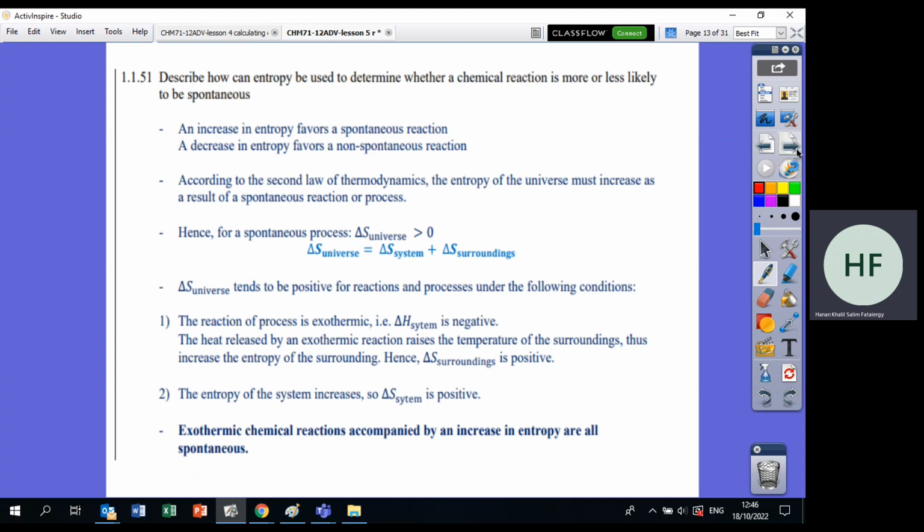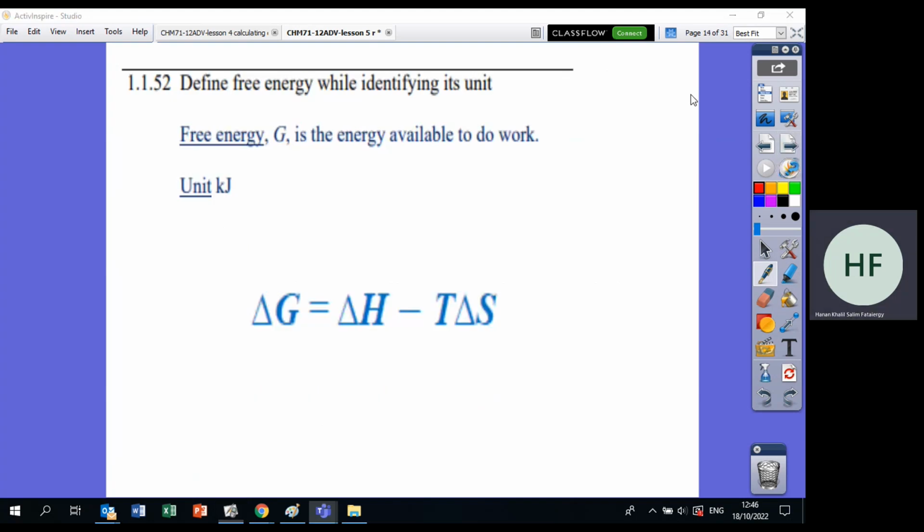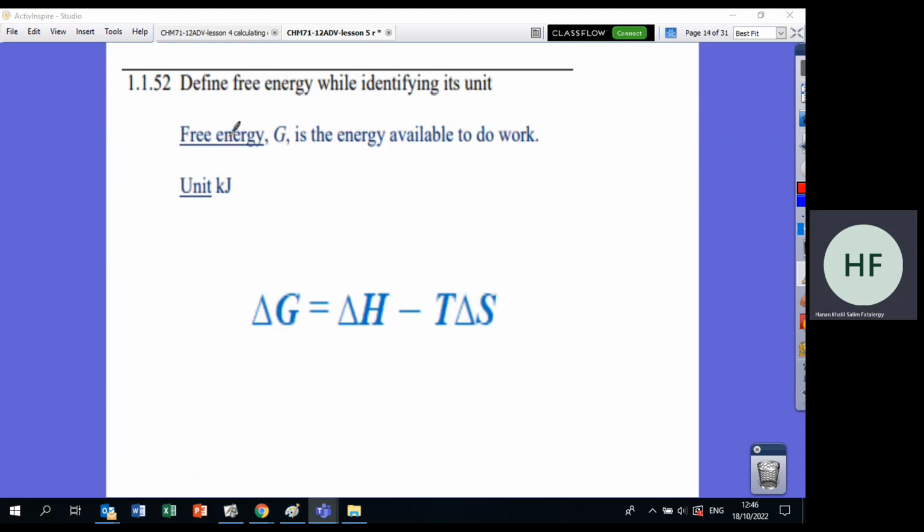Now I want to introduce a third term, which is called Gibbs free energy, delta G. Delta G is called the free energy, and it is the energy needed to do work.